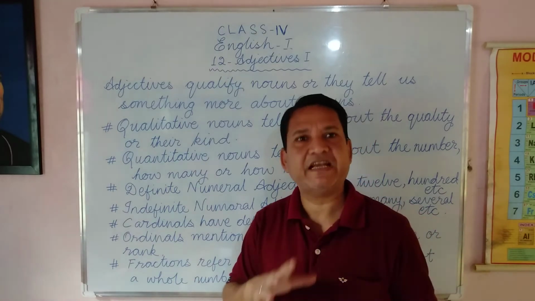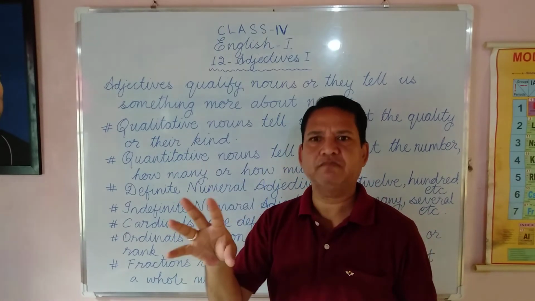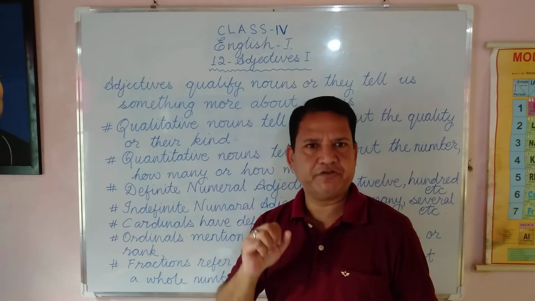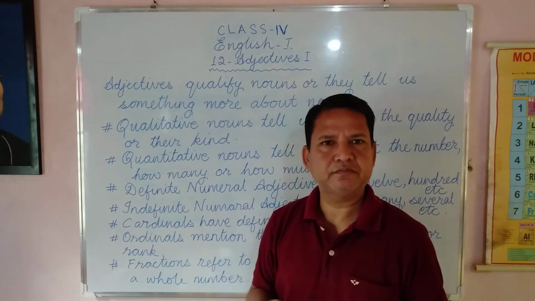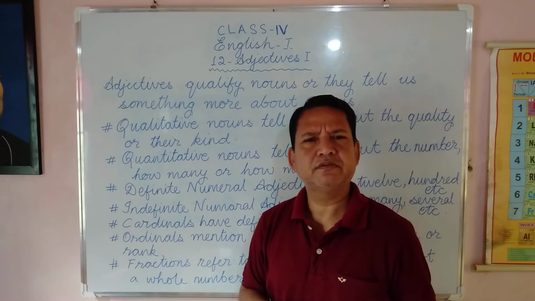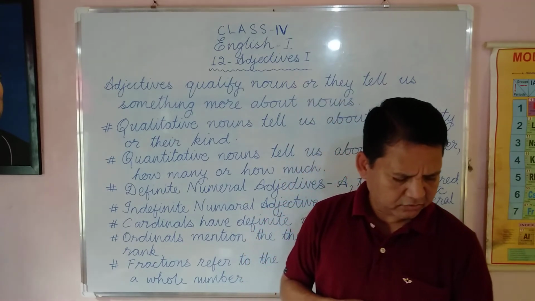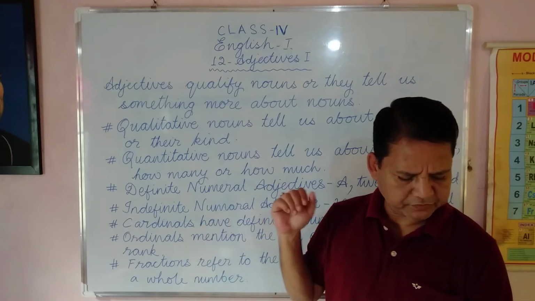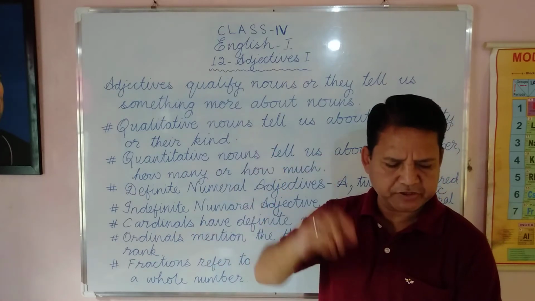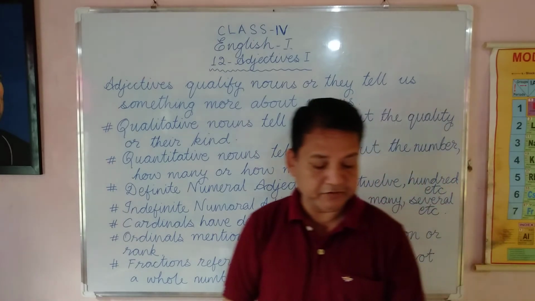We use a fraction, only a part of the number. We use a fraction like 1/4, 2/4, 3/4, and so on. So these are the things called fractions. 1/4, 1/8, etc.